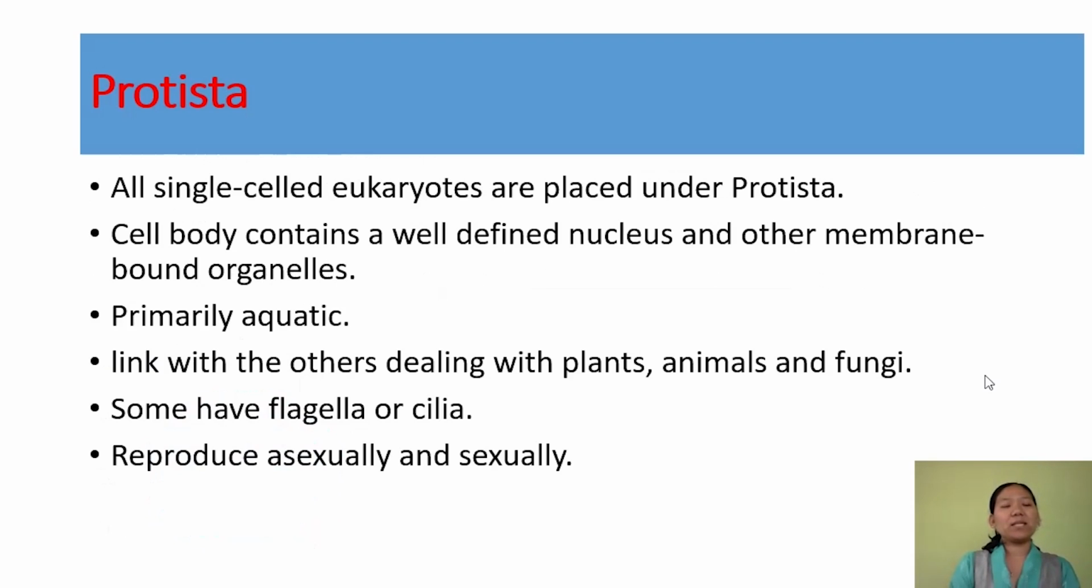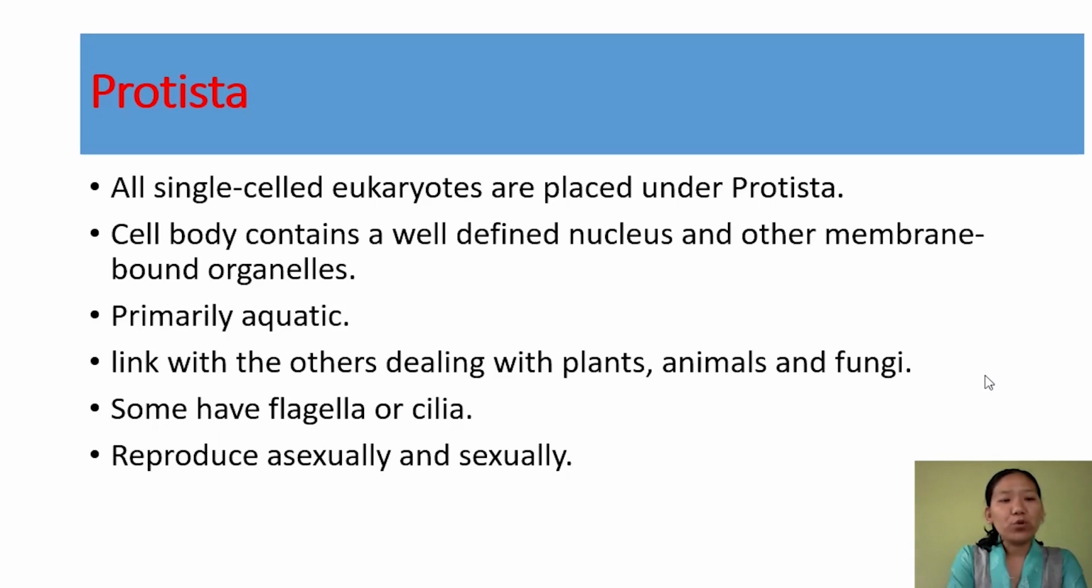Our next topic, that is our next kingdom, is Protista. If you talk about its general characteristic features, this kingdom consists of unicellular and eukaryotic organisms. Since they are eukaryotic, they have a well-defined nucleus with a nuclear membrane around it, and other membrane-bound organelles like mitochondria, Golgi bodies, and endoplasmic reticulum. They are primarily aquatic, and this variety of organisms placed in Protista shows a link with plants, animals, and fungi.